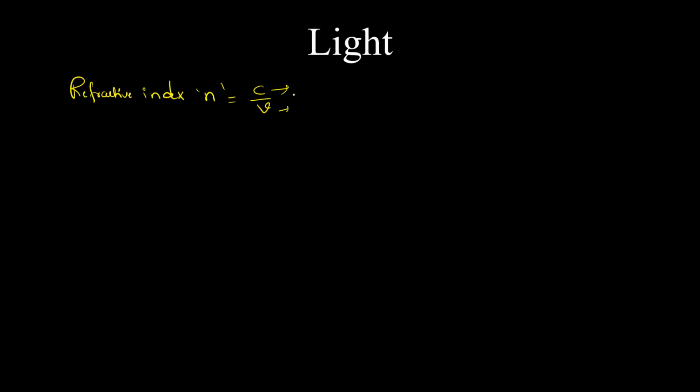What is c? Velocity of light in the absence of a medium. This is the velocity of light in the presence of a medium.